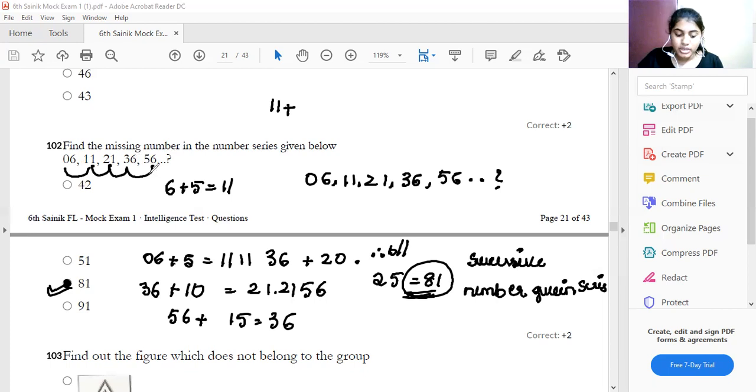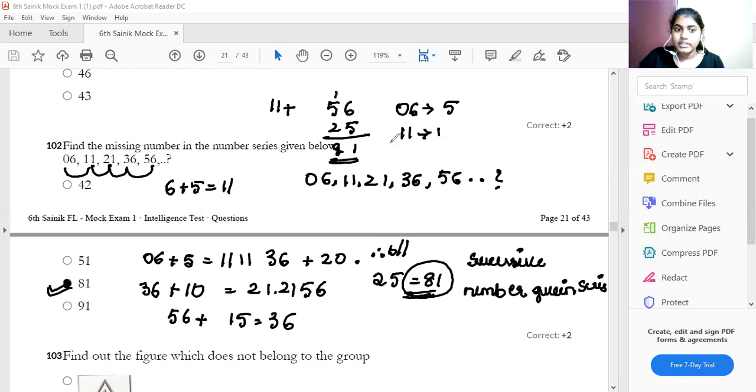Which number is to be added? 56 plus 25. What is the answer? 56 plus 25, 6 plus 5, 11, and then it is 81. So you should keep on adding the numbers. See, for 6 to become 11, I have added 5. For 11 to become 21, I have added 10.